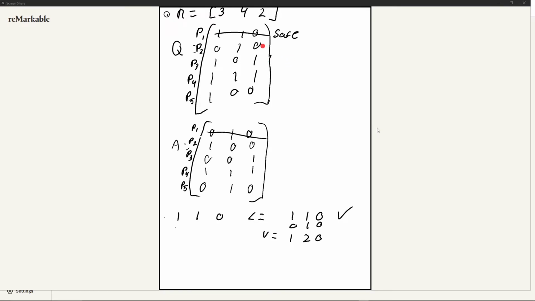Now, we can go back and we can look at P2. P2 is requesting a 0, a 1, and another 0. And we have our brand new V here. So we do a 0, 1, 0. Is that less than or equal to our new V of 1, 2, 0? We see that it is. Okay. So we can go ahead and check this, and we could say, all right, this is safe. And now we need to update our V. And we update our V using the A matrix. Okay. So now we have 2, 2, and 0.